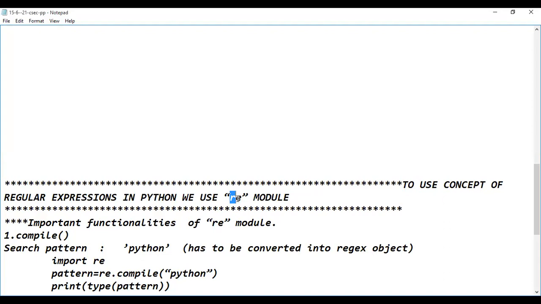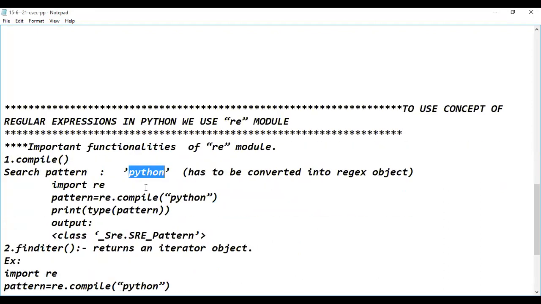That means when you are dealing with the regular expressions concept, the functions related to re can be used by the Python programmer. So as I'm searching for something, it has to be represented. Assume that I'm searching for Python. I'm representing Python in single quotes. If you represent data in single quotes, double quotes or triple quotes, that data item is considered a string object.